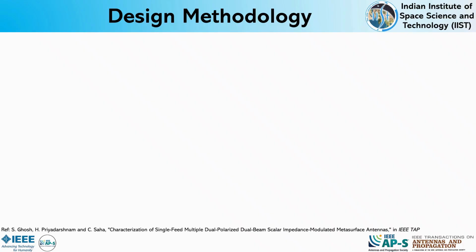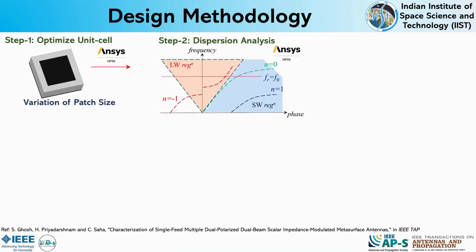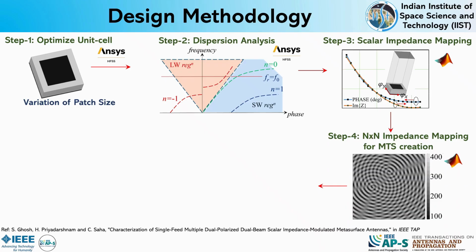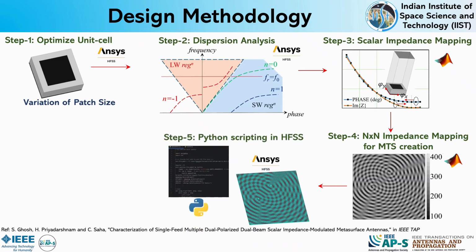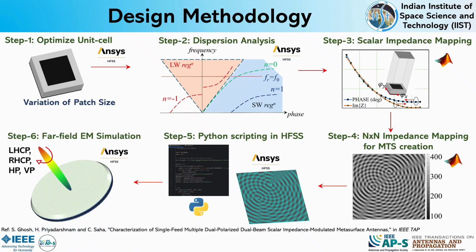Our design follows a systematic methodology. We start with unit cell optimization and dispersion analysis, then perform a phase to impedance transformation. Based on this, an N by N surface impedance map is generated and implemented using automated HFSS and Python scripting for full wave simulation.